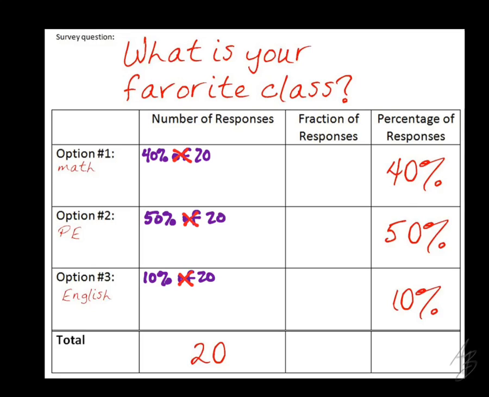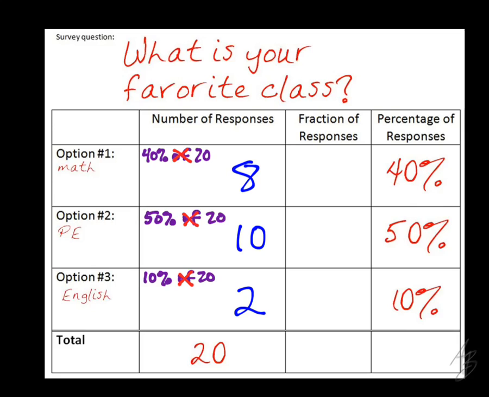8? All right, so we should get 8 when we multiply 40% times 20. So 8 people said that math was their favorite class. What do we get when we multiply 50% times 20? 10, okay. And what do we get when we multiply 10% times 20? 2. All right.